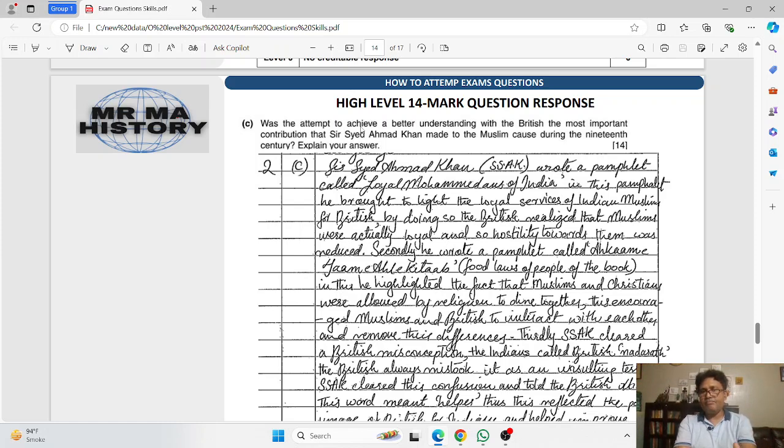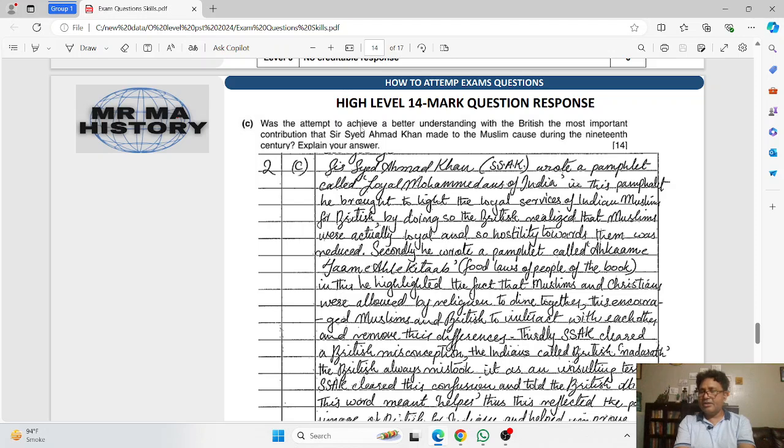So in a way, his political contributions were also important. For example, he introduced the two-nation theory, that was very important because it basically formed the basis that later led to the creation of Pakistan.